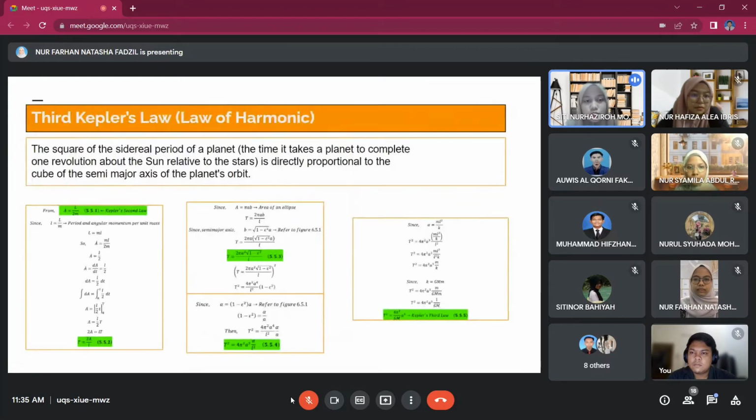We move to the third Kepler's law, which is the law of harmonics. The law of harmonics states that the square of the sidereal period of a planet, the time it takes a planet to complete one revolution about the sun relative to the stars, is directly proportional to the cube of the semi-major axis of the planet's orbit. So here we go for the derivation of the law of harmonics. We use the derivation from Kepler's second law.